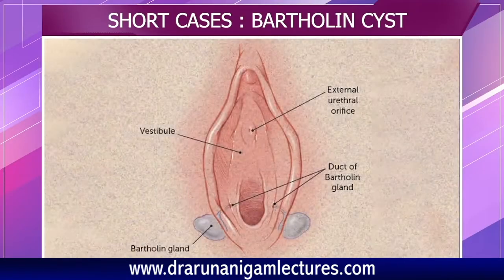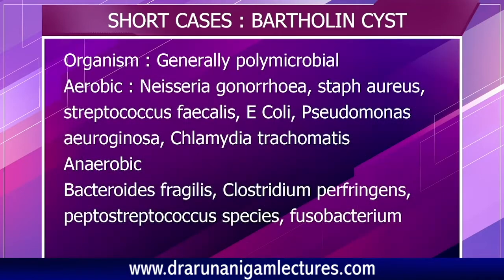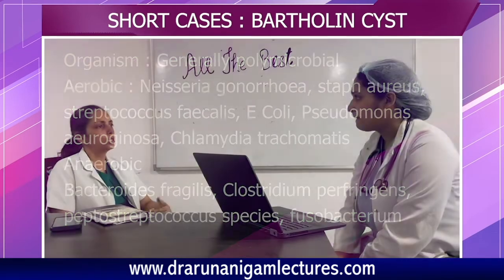Why does a Bartholin cyst occur? Ma'am, it is basically because of the blockage of the Bartholin duct, which drains the Bartholin gland. After the blockage, there is accumulation of the contents, and it leads to swelling. If there is infection, then it leads to Bartholin abscess. What is the most common organism causing this? E. coli. It is polymicrobial: E. coli, Staph aureus.